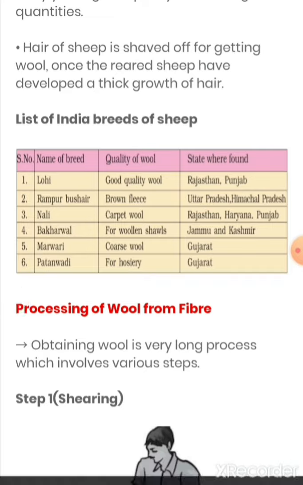Let us learn about this. Lohi is a good quality of wool and found in Rajasthan and Punjab. Just learn it. Now the next one is Rampur Bushehr, brown fleece. It has a brown colored fleece. This is a golden color, but it has brown color fleece.